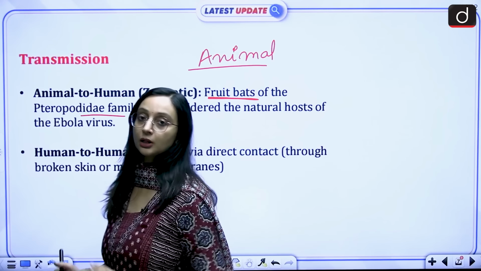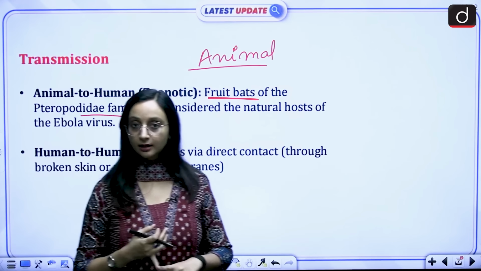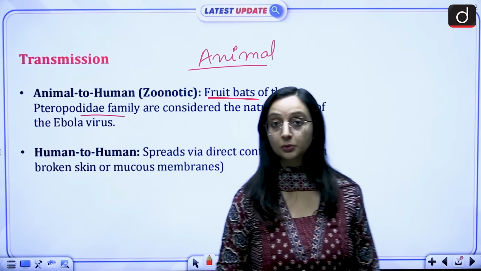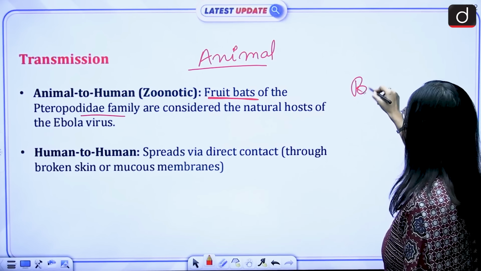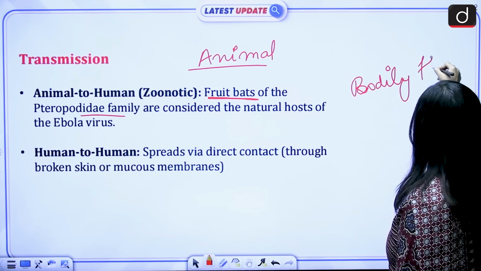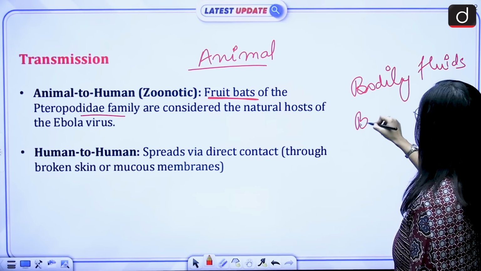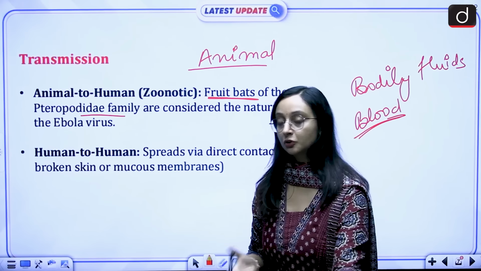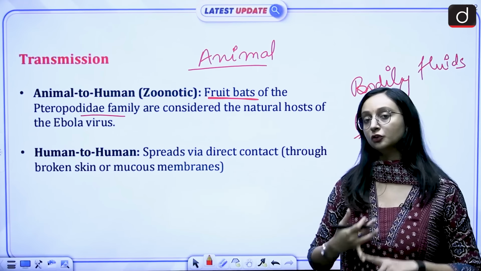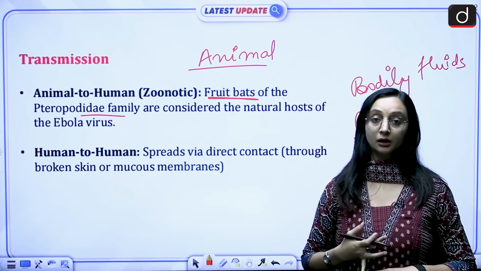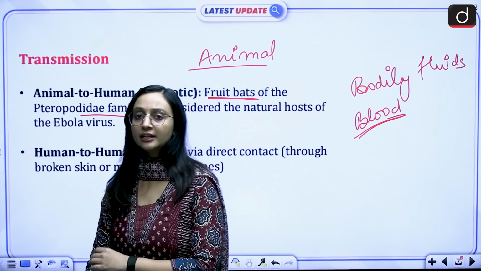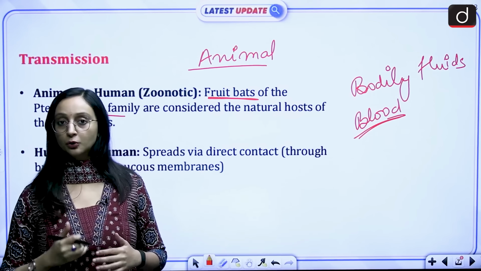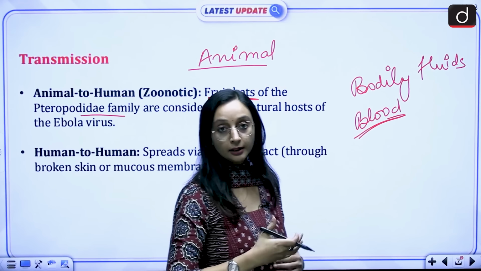Animal to human transmission can also happen, either through the direct consumption of the infected animal by the humans, or through bodily fluids like your blood, vomit, fecal matter, etc. And then human to human transmission also takes place. Human to human transmission again through bodily fluids. There could be vomit, semen, stool, blood, or contaminated needles, or even sharing contaminated bedding, contaminated clothing, wherein any strain of that blood could be there. So through an infected person, it can also affect other healthy people.